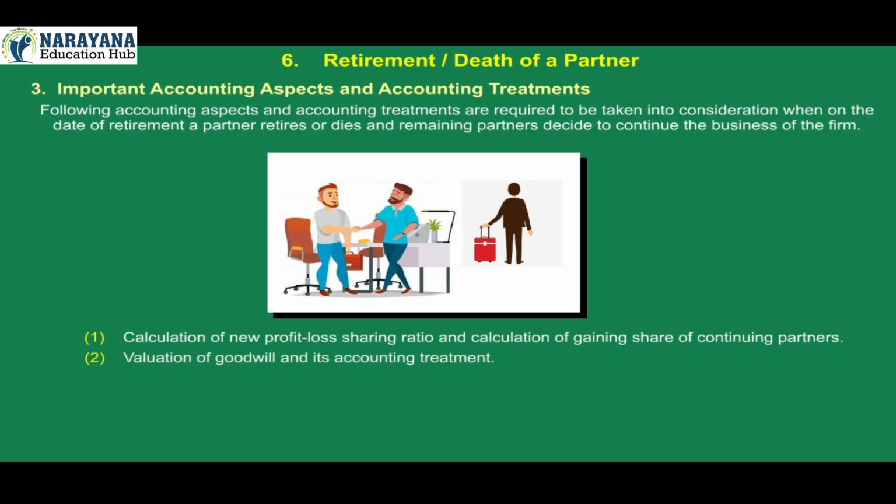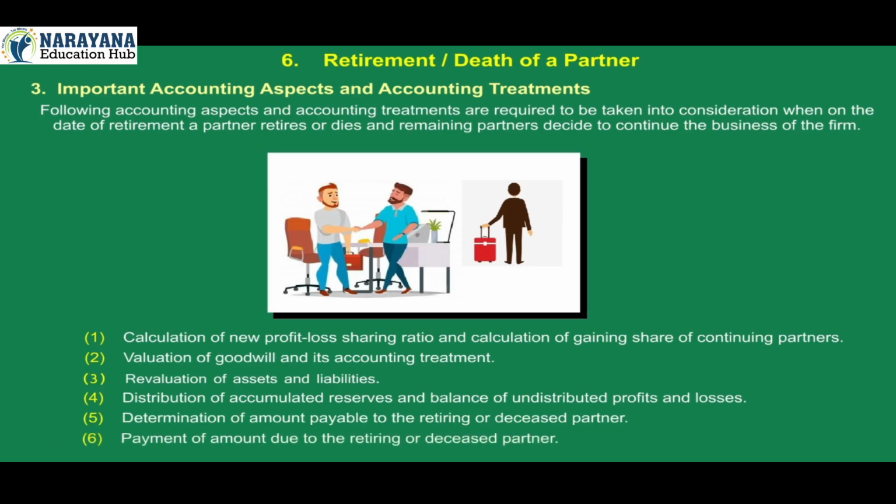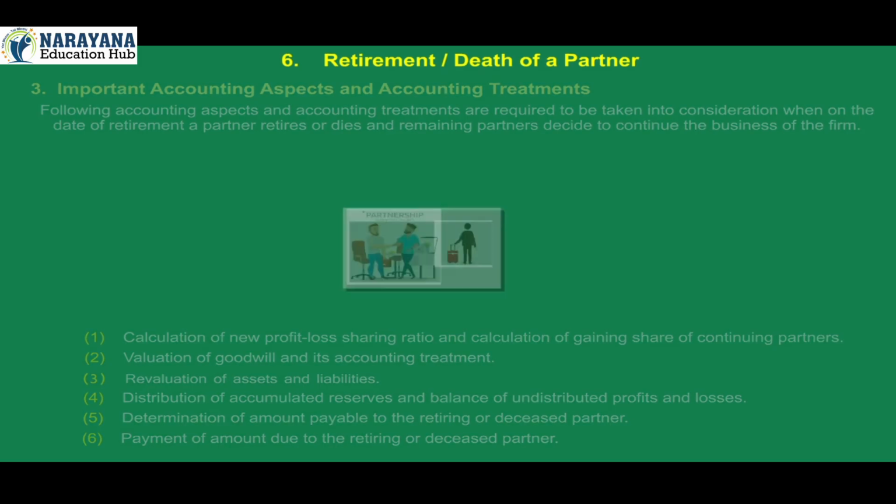Valuation of goodwill and its accounting treatment. 3. Revaluation of assets and liabilities. 4. Distribution of accumulated reserves and balance of undistributed profits and losses. 5. Determination of amount payable to the retiring or deceased partner. 6. Payment of amount due to the retiring or deceased partner.